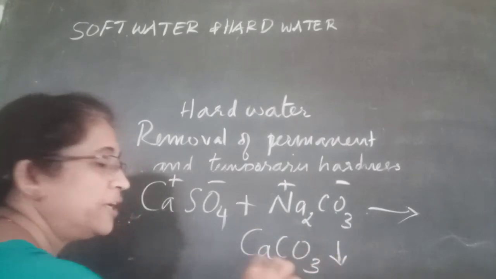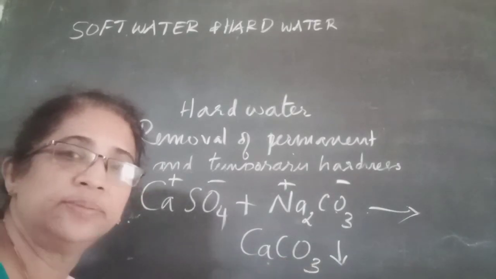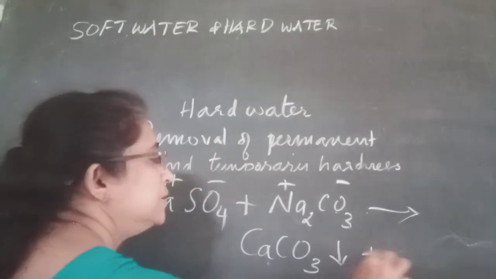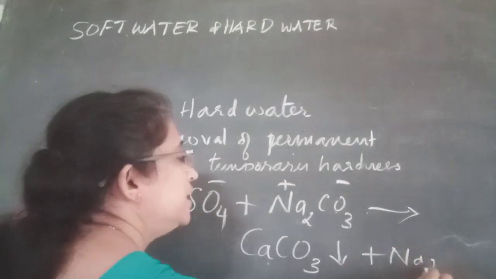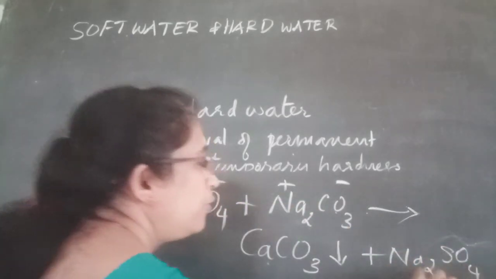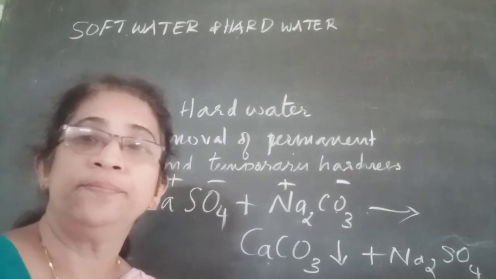Is it soluble or insoluble in water? Carbonates of calcium and magnesium are insoluble in water. It gets precipitated, plus the other product formed is Na2SO4. We know that sodium compounds are soluble in water and do not affect the hardness.